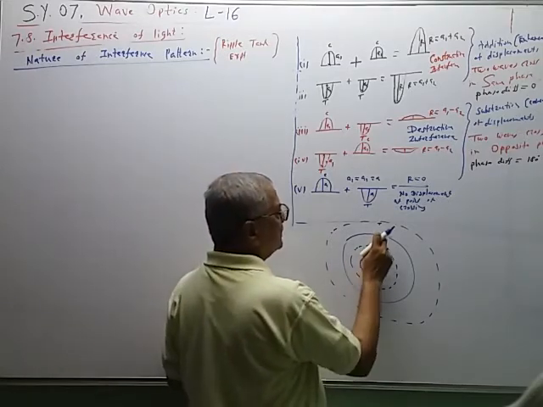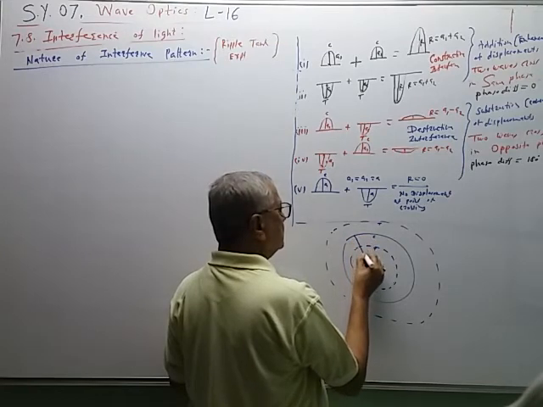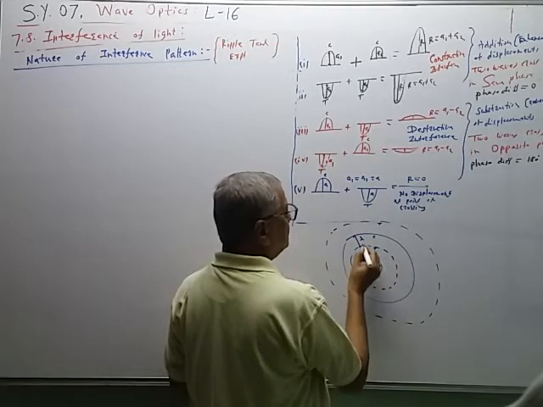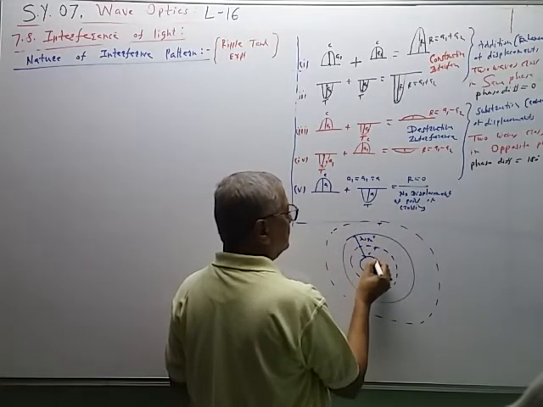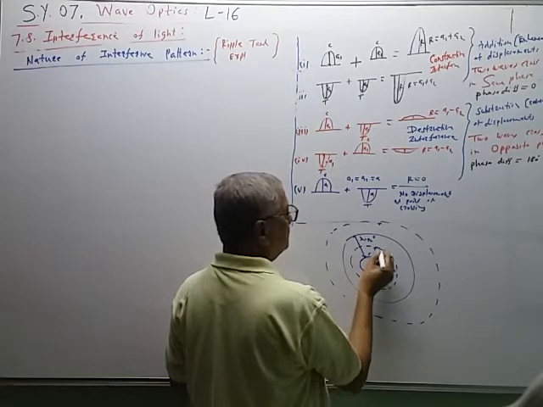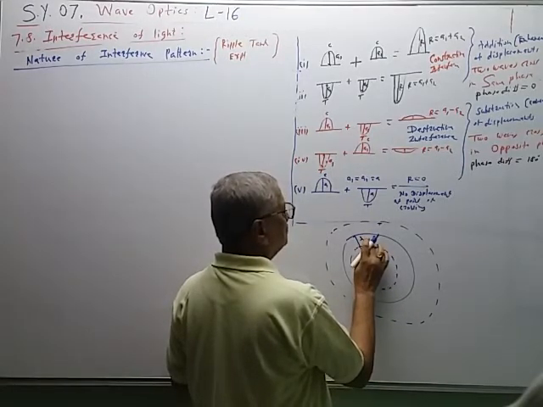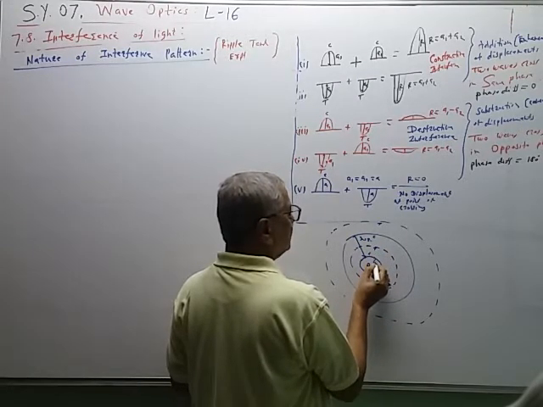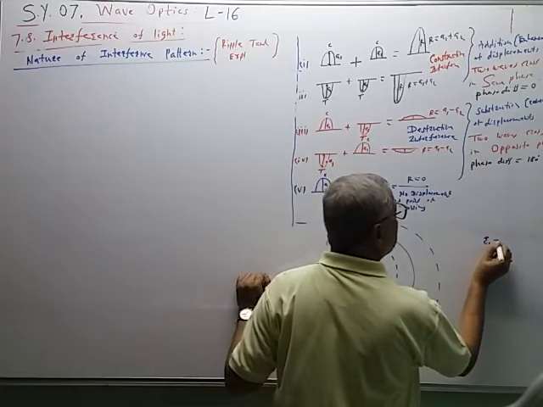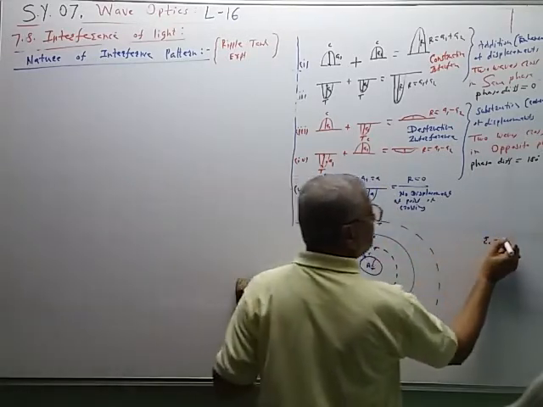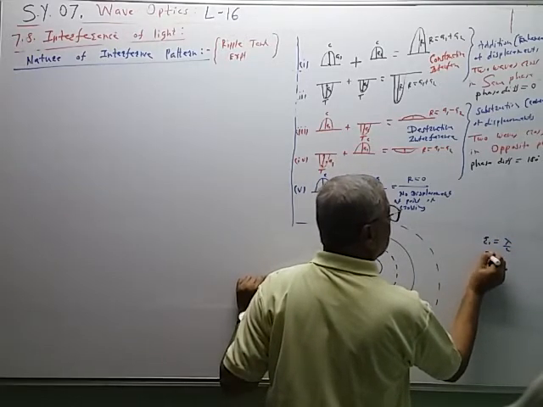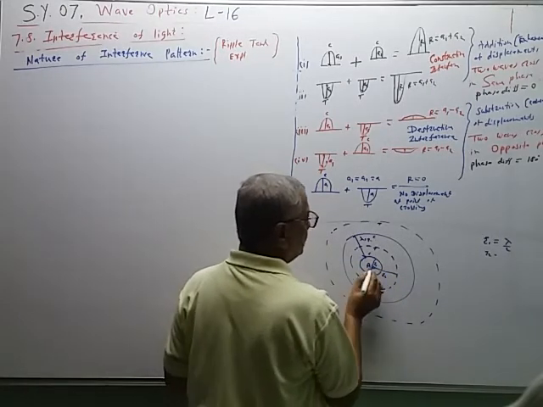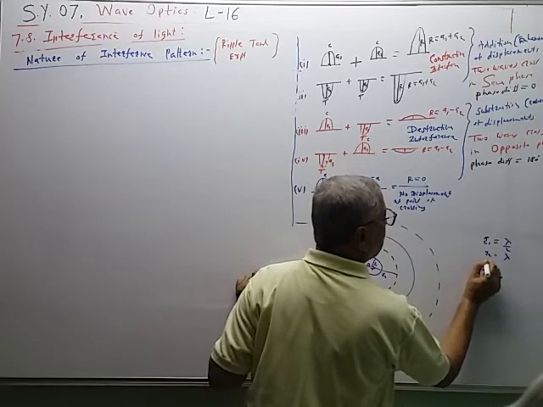Now this is a crest, and this is the next crest. So this distance between two successive crests is, by definition, lambda. The distance between a crest and a trough is lambda by 2. So at this point there is a trough. This is R1, the distance between the center and the first circle, so R1 is lambda by 2. R2 is the distance between two successive troughs, lambda.